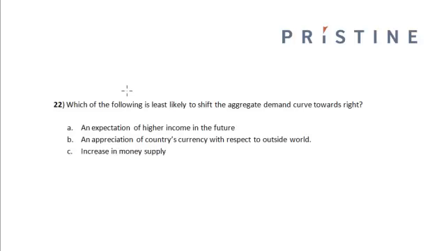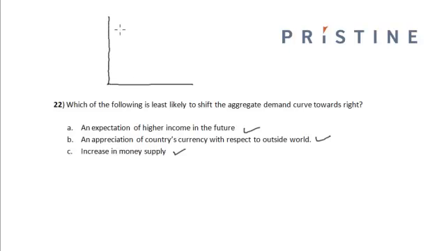Which of the following is least likely to shift the aggregate demand curve towards the right? An expectation of higher income in the future, an appreciation of the country's currency with respect to the outside world, an increase in the money supply.